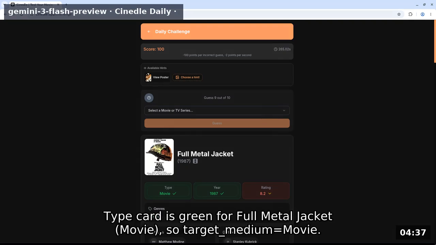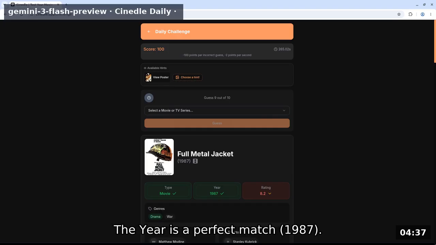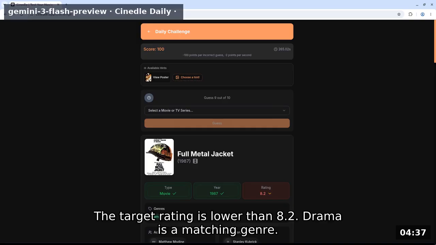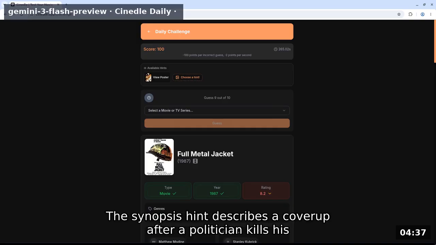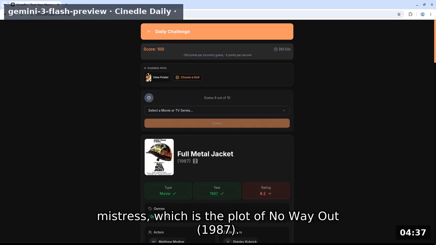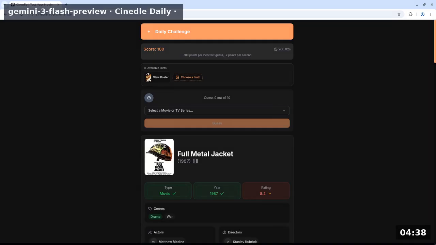Type card is green for Full Metal Jacket movie, so target medium equals movie. The year is a perfect match 1987. The target rating is lower than 8.2. Drama is a matching genre. The synopsis hint describes a cover-up after a politician kills his mistress, which is the plot of No Way Out 1987. I will guess that title now.